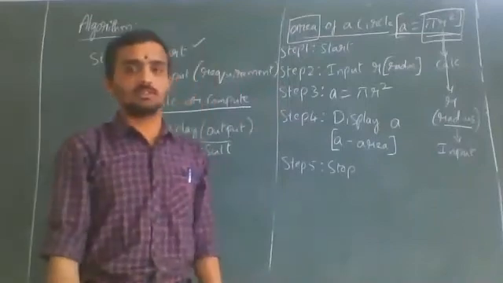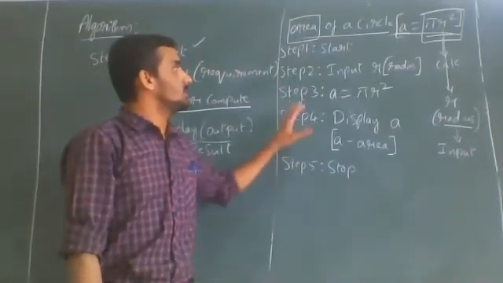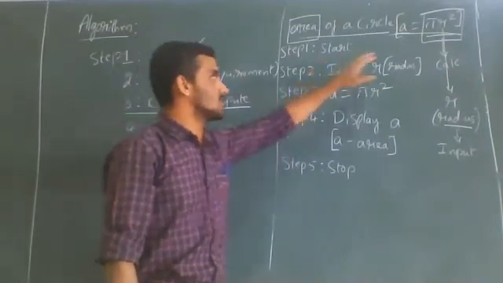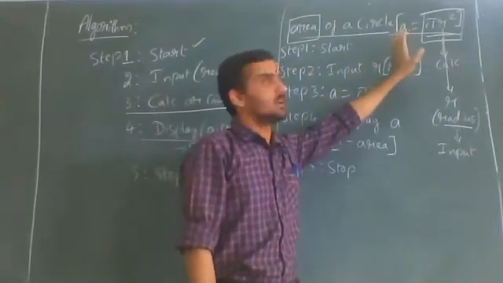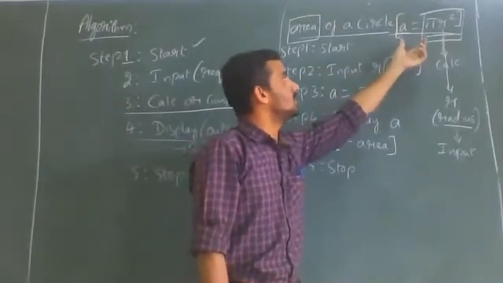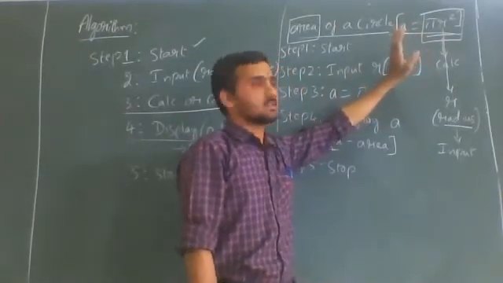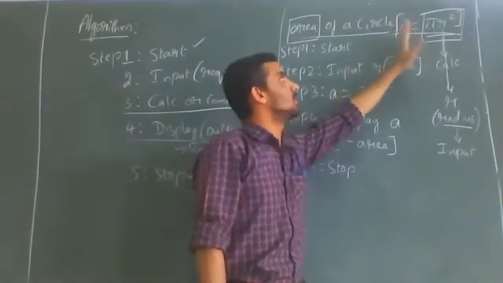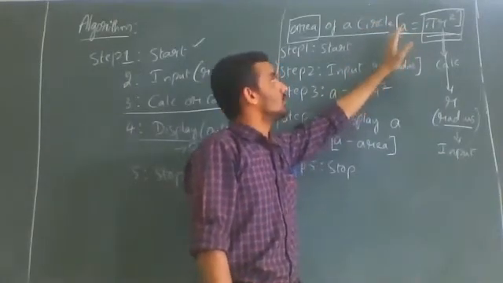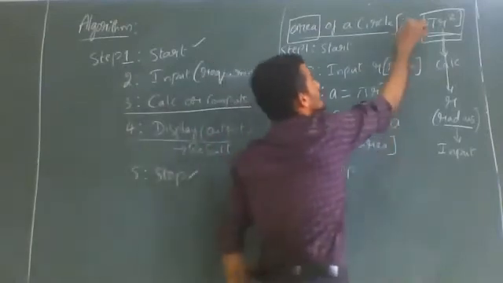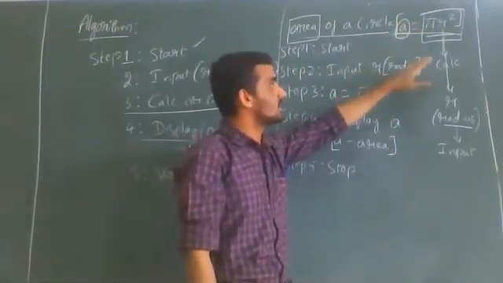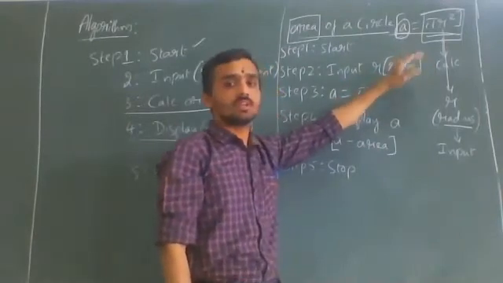I hope people got this. Once again, I will explain. Whenever we write the algorithm for any given problem, first you see whether there is a formula for that problem. If there is a formula, it will be in this format: LHS equals RHS. Whatever is in the LHS part, that is before the equals sign, is what we are calculating. Here A refers to area. Area we are calculating. And whatever is present on the right hand side, in that you see what the requirement is.